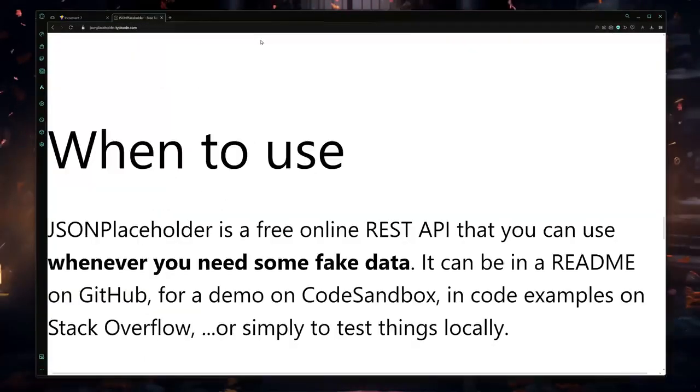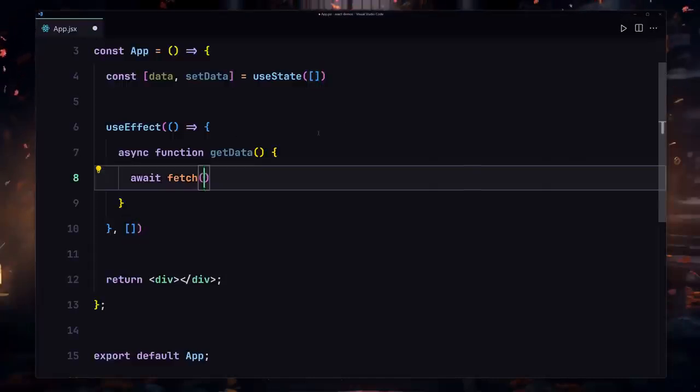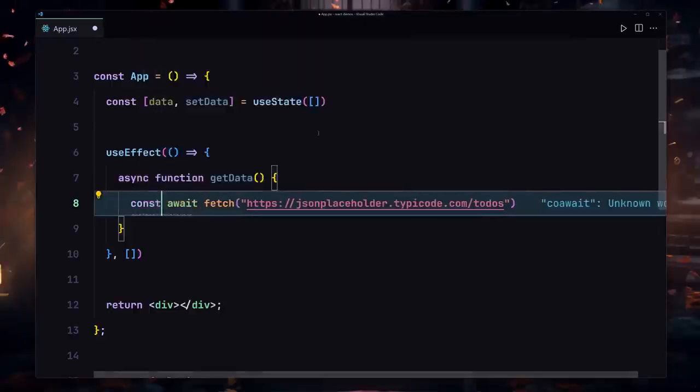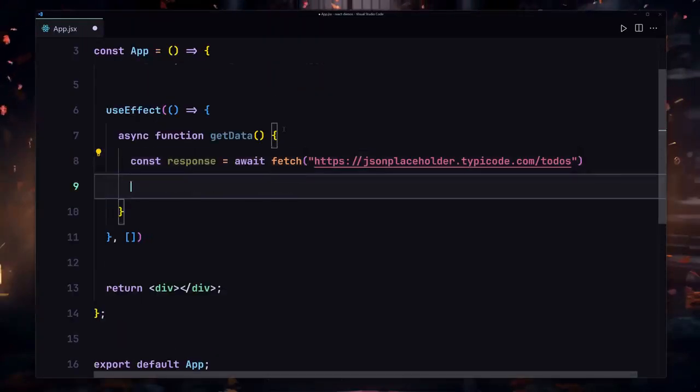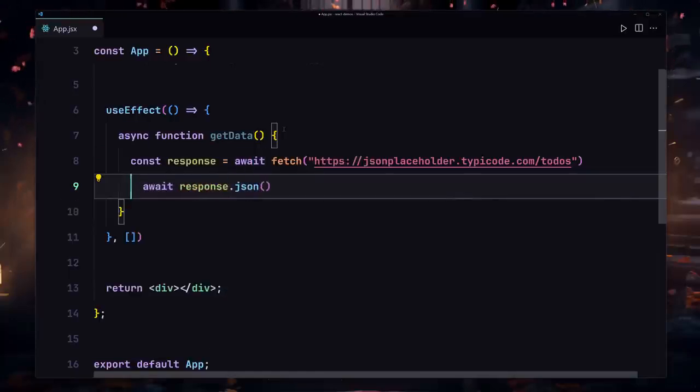I'm going to copy this link, and now I'm going to go into my file, and we're going to be placing that inside our fetch. So I'll just place it right here, and I'm going to also store the result in a variable like const res, or response would be fine. And now underneath there, I'll convert that to JSON. So it's going to give us response, I'm going to change that to JSON and store that in the data variable.